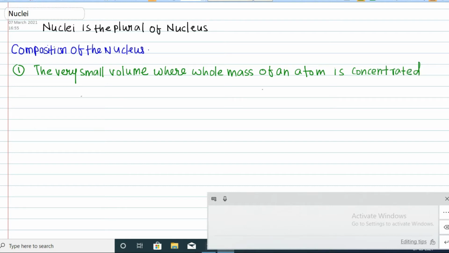So basically nucleus is the central part of any atom. If you have studied the chapter atom, in which we studied the structure of the atom and different models, we have seen the nucleus is the central part of any atom, and the size of the nucleus is very small, and most of the mass of the atom is concentrated at the central part, which is known as nucleus.